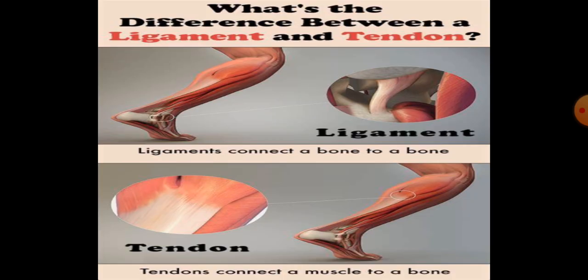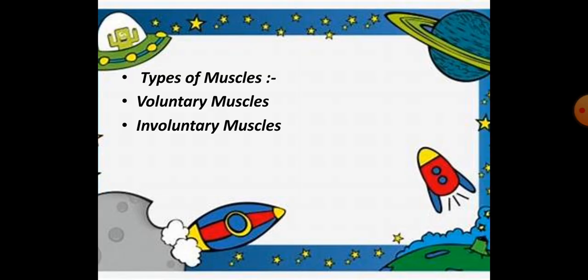So beta, going further, I want to differentiate between the ligament and the tendon. What is the difference between them? The ligament connects a bone to a bone. Always remember, ligament connects a bone to a bone, and beta, tendon connects a muscle to the bone. Next beta, types of muscle.